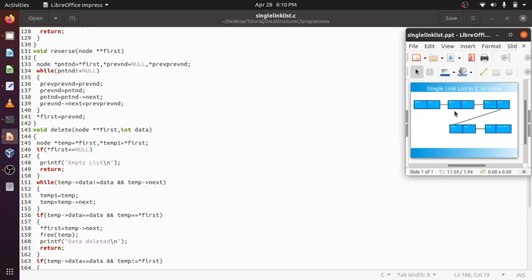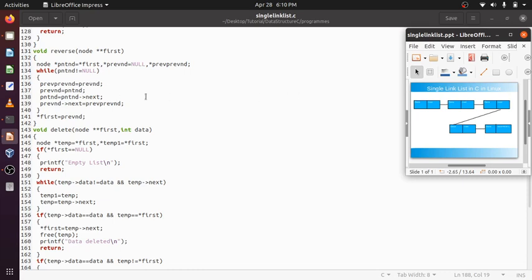Present node will now point here. This will be pointed to by previous node, and previous to previous will be null. Okay. Now previous next will be previous to previous node, meaning previous next is here. Previous node will be pointing here. Present node will be pointing here, and previous next, this next, will be null the first time, because this has been made null here.